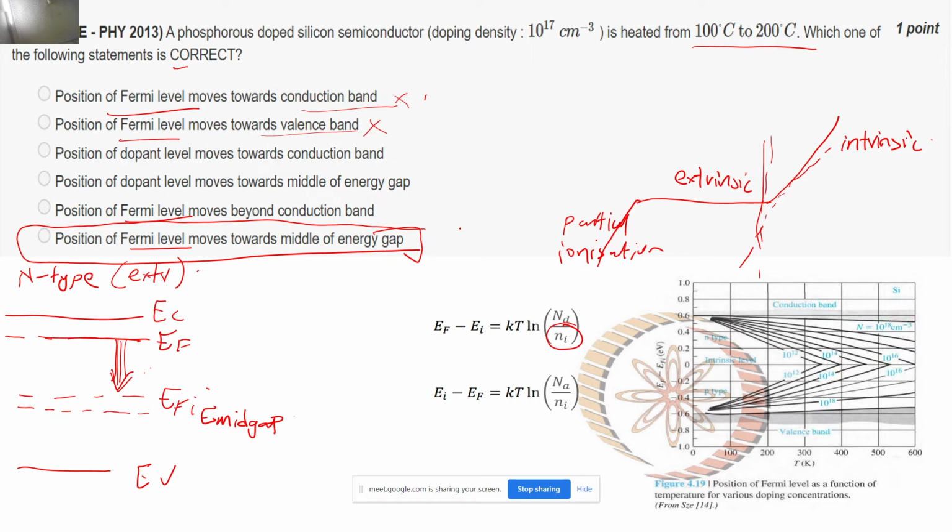So we have to calculate d square E by dk square to calculate this m_e star. Correct. So now let's do it. E of k is given to be a square plus b k to the power 4 a to the power 4, right? So now dE of k by dk will come out to be 2a k into a square plus 4b k cube a to the power 4.